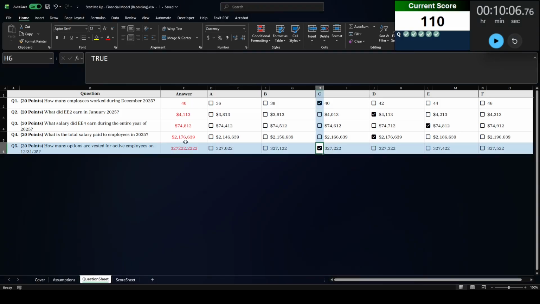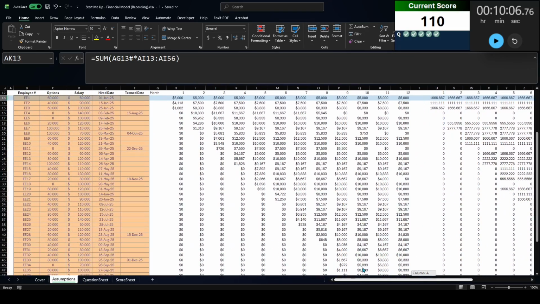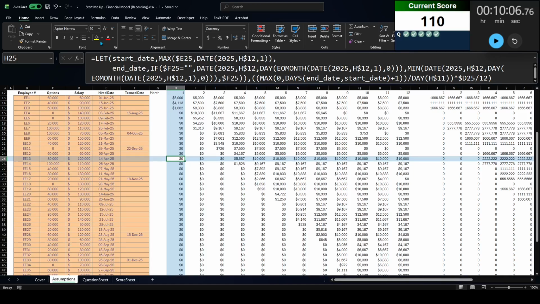All right. So that's how you solve the case. A really fun case. Also, the answers make an arrow shape. It's always funny when they do that. Yeah, so there you go. A pretty straightforward case there. We got to calculate salaries. We did that based on the number of days per month.